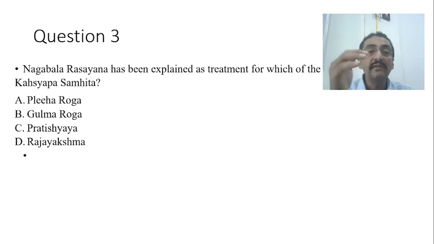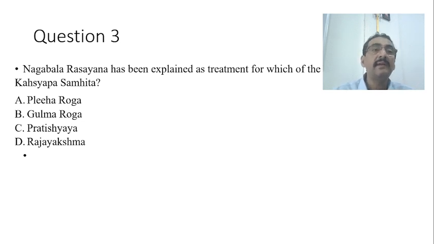Now we shall see which is the correct option. Whether it is mentioned in Pliharoga, Gulmaroga, Pratishaya, or Rajayakshma. Pliharoga is the wrong answer. Gulma is also a wrong answer. Pratishaya is also a wrong answer, and the right answer is Rajayakshma. So Nagabala Rasayana is mentioned as one of the best treatments for Rajayakshma in Kashyapa Samhita Chikitsasthana.